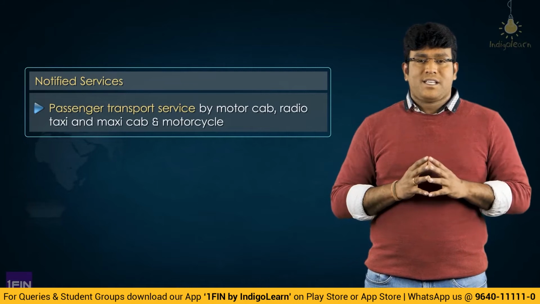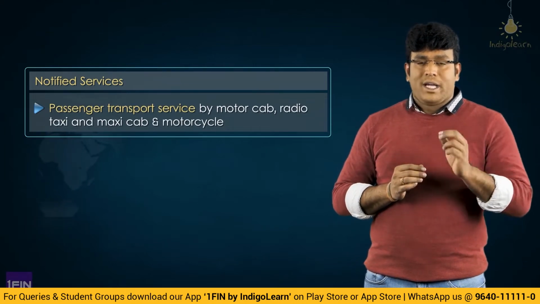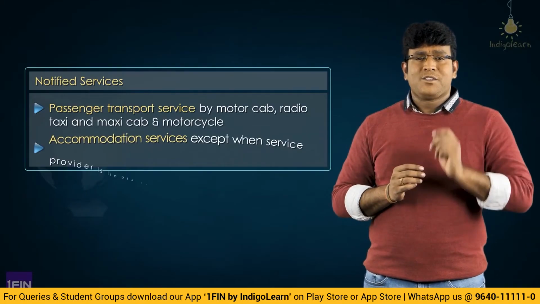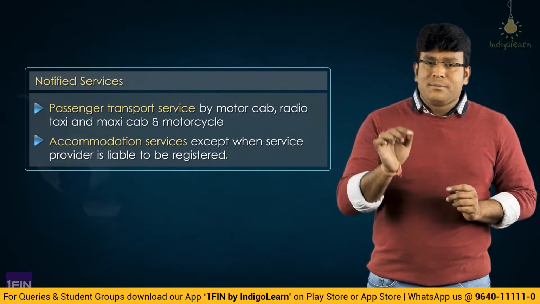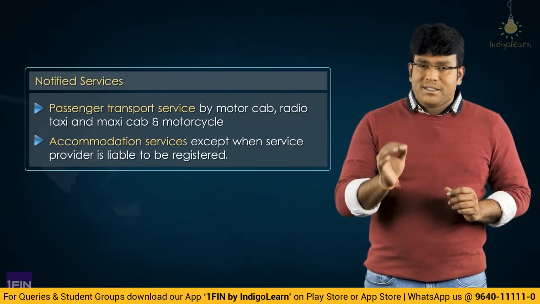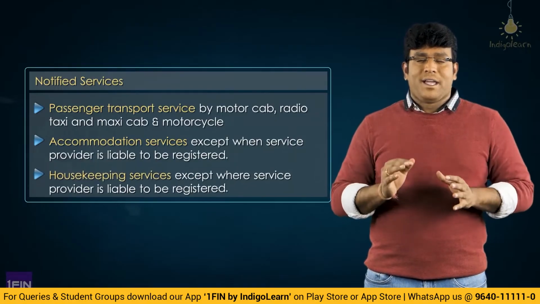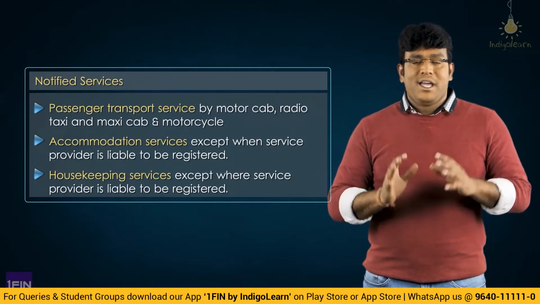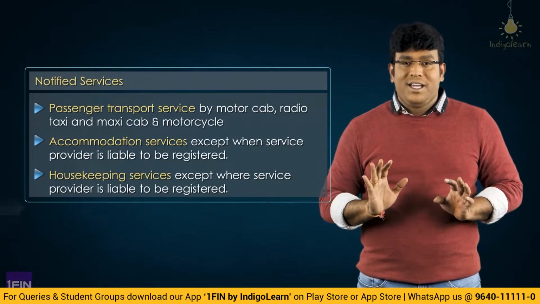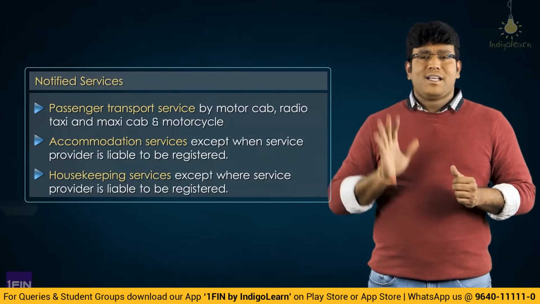And what are the notified services? We discussed that originally there are only 3 notified services. Number 1, services of transportation of passenger by way of radio taxi, motor cab, maxi cab or motorcycle. Number 2, services of hotel accommodation except when person supplying service is liable to be registered. Number 3, services of housekeeping except when person supplying service is liable to be registered. So these are the 3 interesting points we have discussed already. Correct, my dear friends? Now let me discuss some very